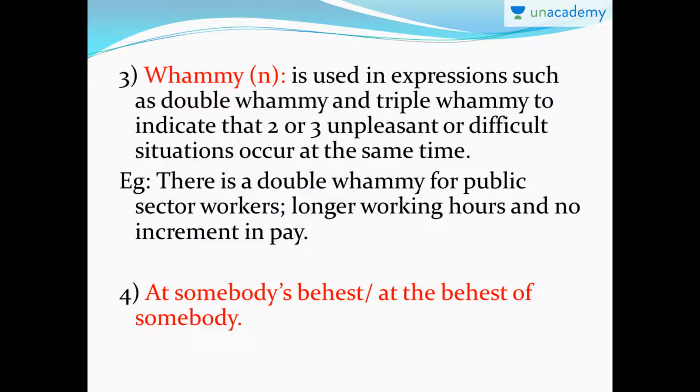Example, there is a double whammy for public sector workers, longer working hours and no increment in pay. That means these 2 are very difficult or bad news. So they're coming back to back, and that's exactly why we're saying there's a double whammy. That means there are 2 bad news for the public sector workers. One is longer working hours and no increment in pay. Alright, so that's how whammy is used. You can't use whammy as a single word. You'll have to use it with an expression that is either double whammy or triple whammy. Okay, and you can't say I have 4 whammies today. No, double or triple, that's it.